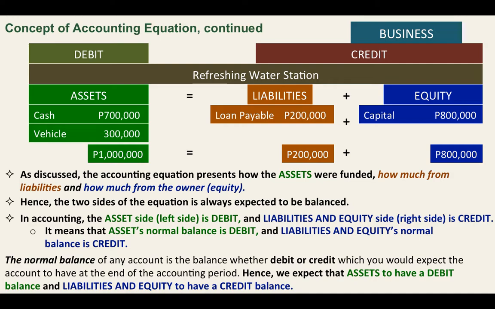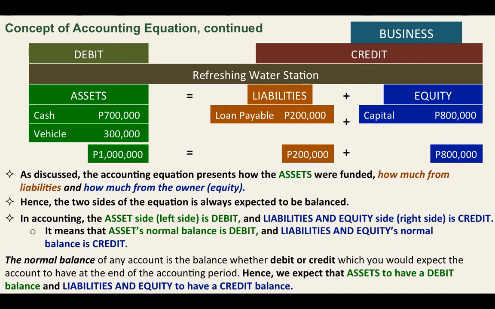What if it happened that the assets have a credit balance, or the liabilities or equity have a debit balance? So, what are we going to do? In that situation, it is called an abnormal balance and it requires an investigation because there is something wrong.